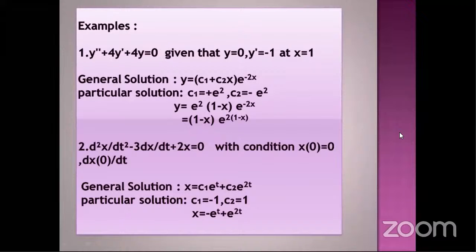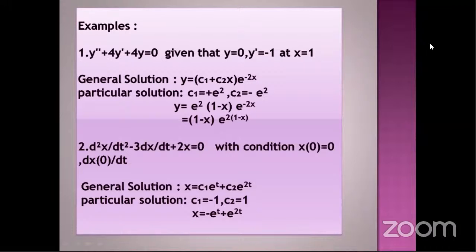Now, we'll go for example 1. In the example, we need to find the general solution as well as the particular solution. Here in this example, in the general solution, we will get arbitrary constants. Those constants depend on the order of the differential equation. If it is second order, there will be two constants. If it is third order, it will contain three constants.